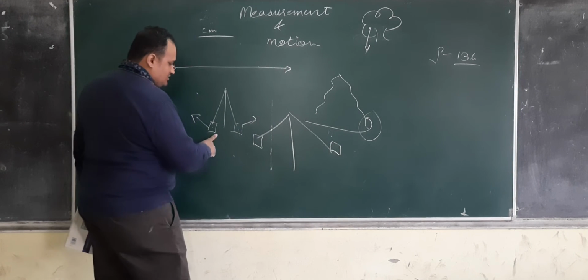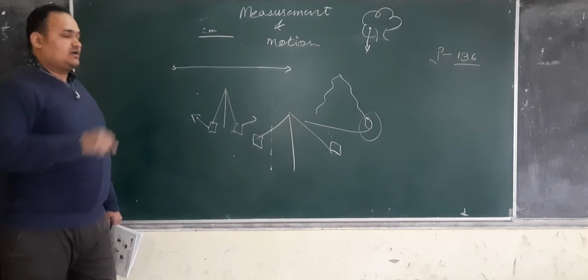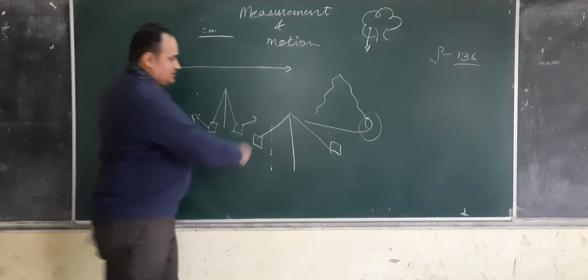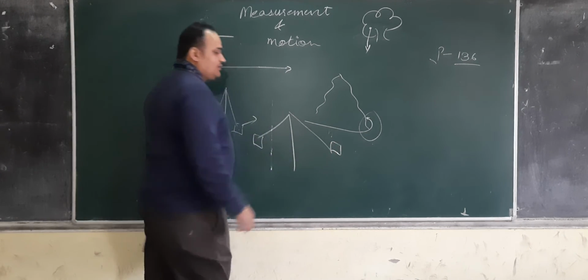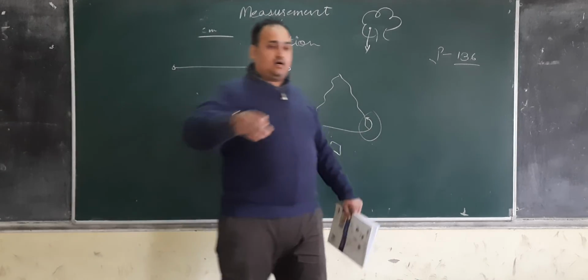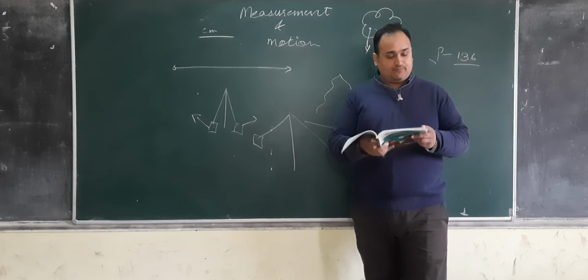So previously the position was this, now the current position is this. This is the type of motion we are talking about, rotational motion. The center stays at the same position, but the outer part is able to move and cover a bigger circle.